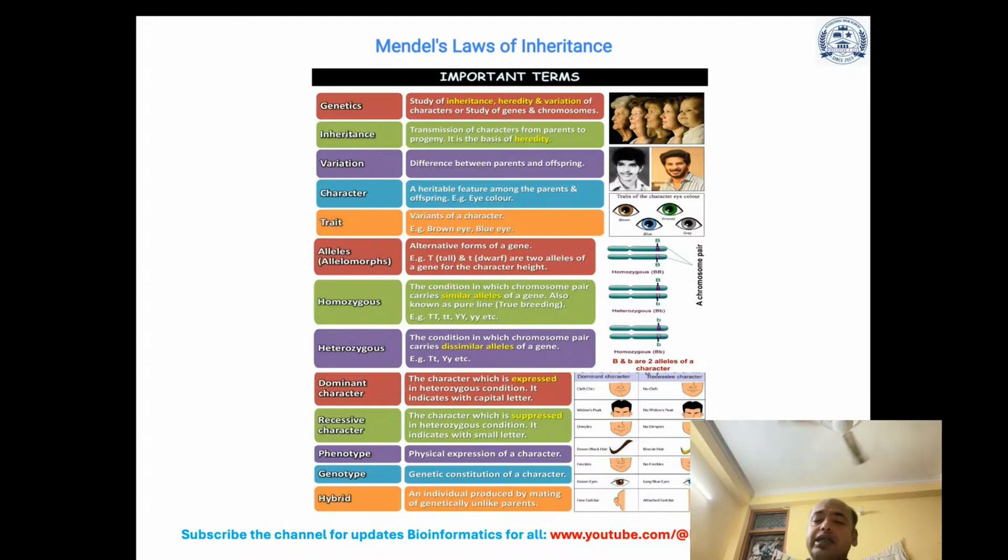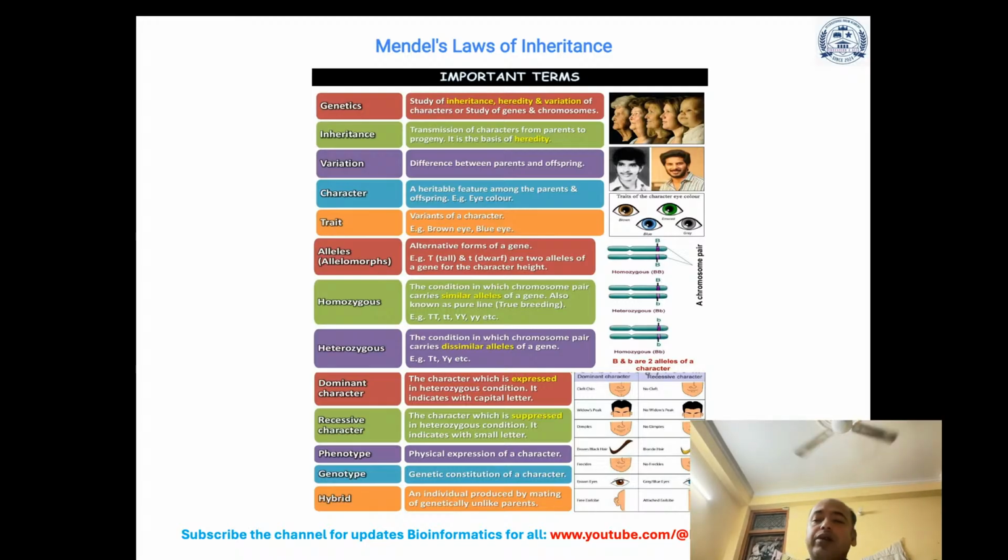It is indicated with a capital letter. A recessive character is the character which is suppressed in heterozygous condition and indicated by a small letter, as you can see here. Phenotype is the physical expression of a character, genotype is the genetic constitution of a character, and a hybrid is an individual produced by mating of genetically unlike parents.